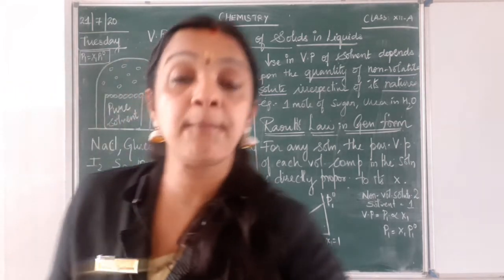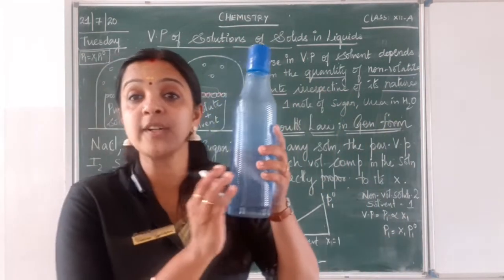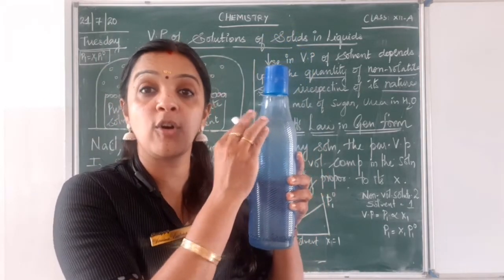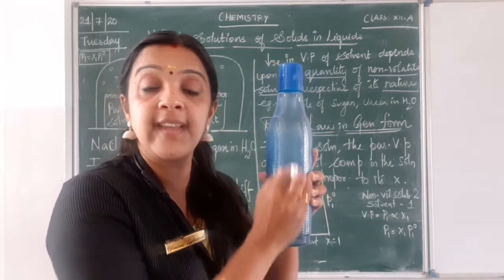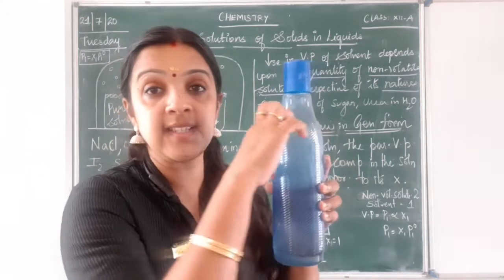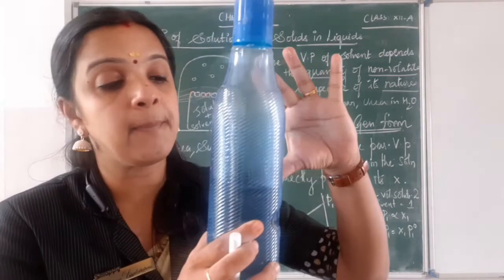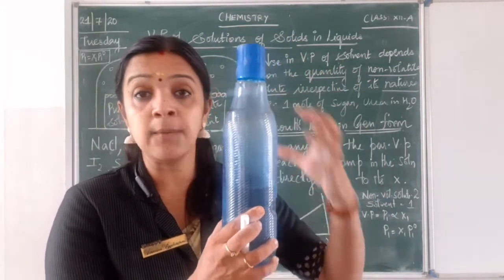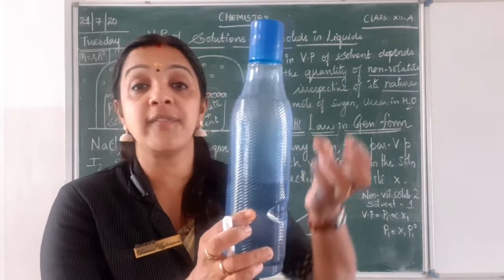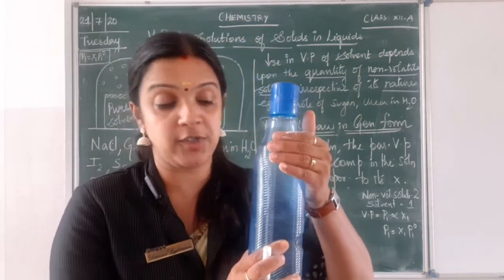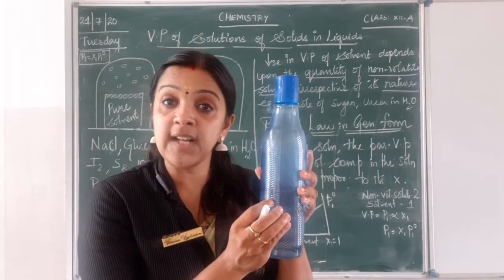I told you an example of the bottle. The vapor pressure of this liquid is different from the vapor pressure of the particles which have escaped as vapors. In this space, it seems to be empty, but these are all vapors actually. The molecules of water which have escaped as vapors will exhibit some vapor pressure, and there will be vapor pressure of the liquid as well.